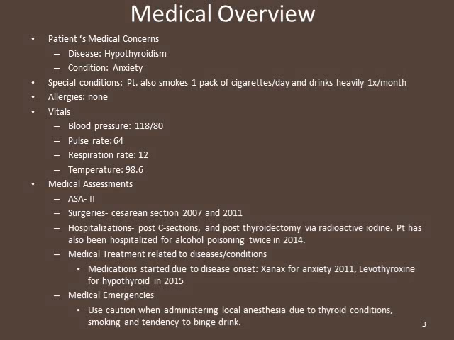She has had 2 cesarean sections, one in 2007 and 2011. She was hospitalized post both C-sections and post-thyroidectomy via radioactive iodine. The patient has also been hospitalized for alcohol poisoning twice in 2014. Since her disease onset, she has started Xanax for anxiety in 2011 and levothyroxine for hypothyroid in 2015. We are going to use caution when administering local anesthesia due to the thyroid condition, smoking tendency, and the tendency to binge drink.